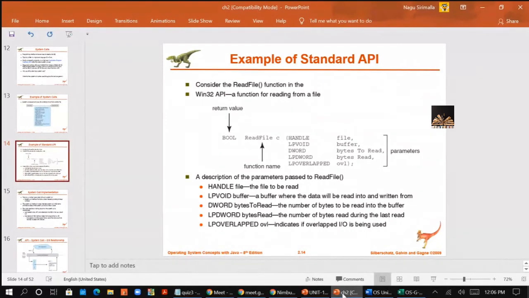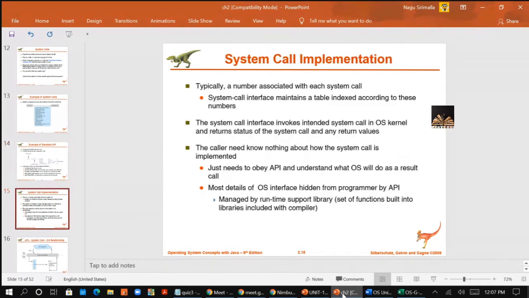Then DWORD bytes to read, the number of bytes to be read into the buffer, the number of bytes read during the last read, and the last one indicates if overlapped IO is used. That means if another process is already reading that file, it gives you an instruction saying the file is already being used by someone else. This is not so important, I am just showing you as an example.